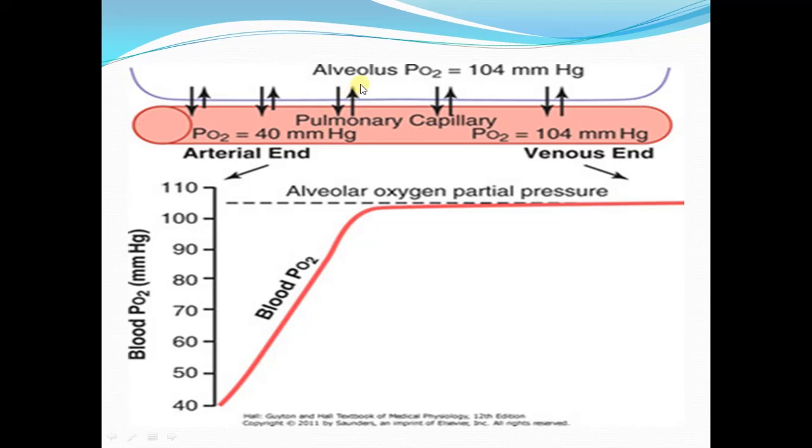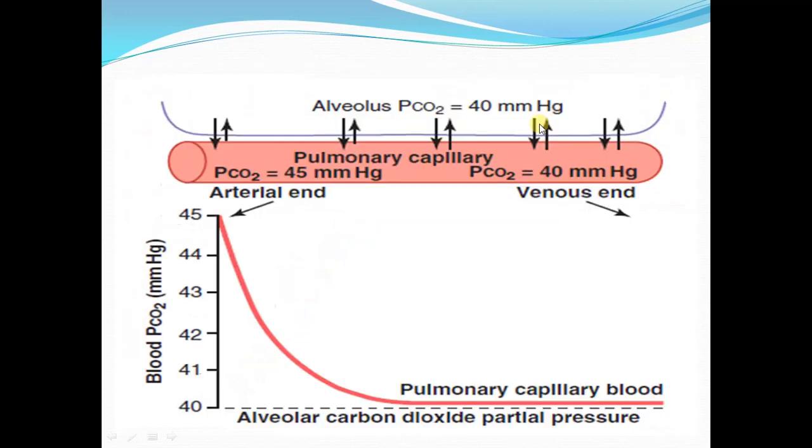So oxygen will diffuse from the alveolar air into the blood until the pressure on the two sides of the respiratory membrane is equalized, which is the equilibrium. We know that the process of diffusion continues until an equilibrium is achieved, which is an equal pressure or equal concentration on both sides. So this was about the partial pressure of oxygen and its diffusion.